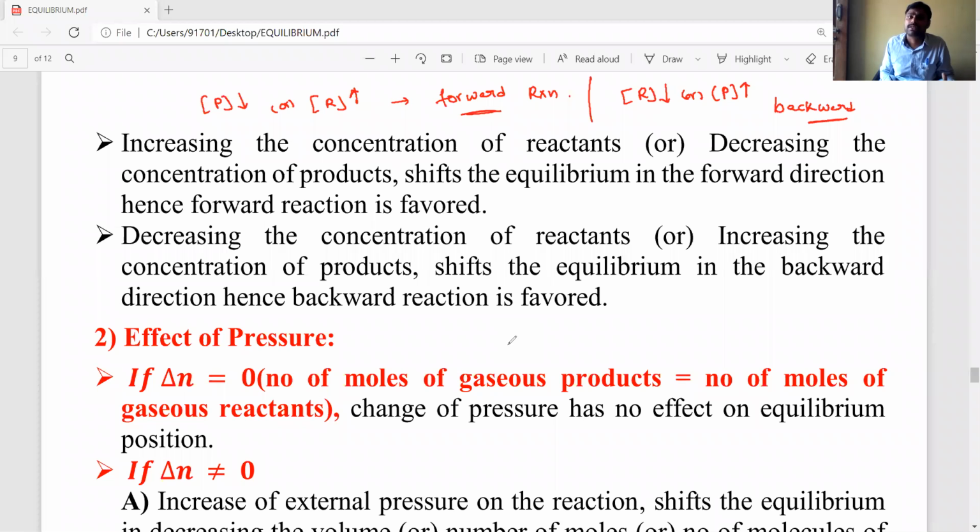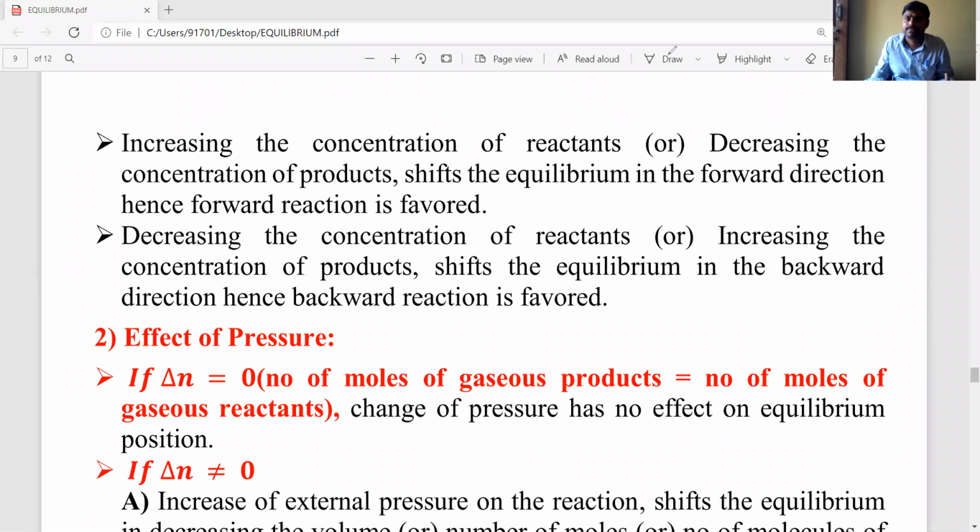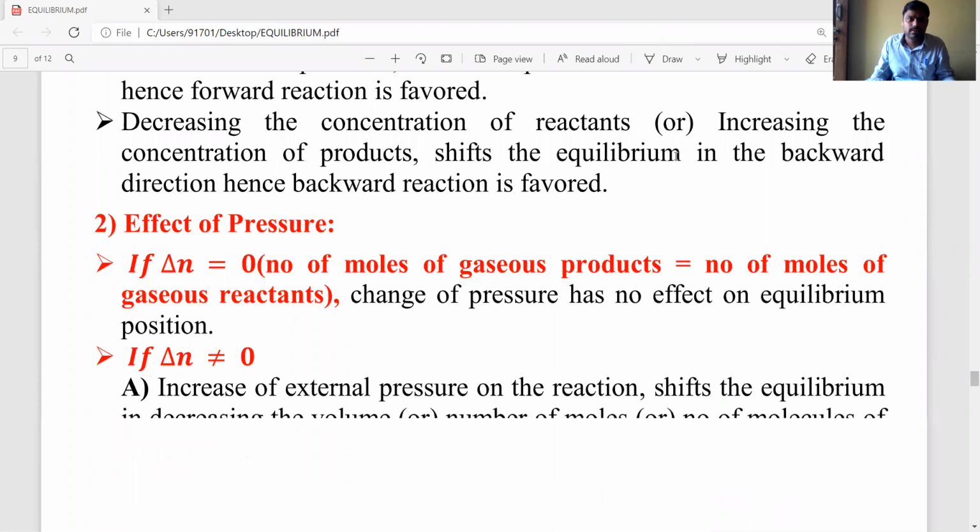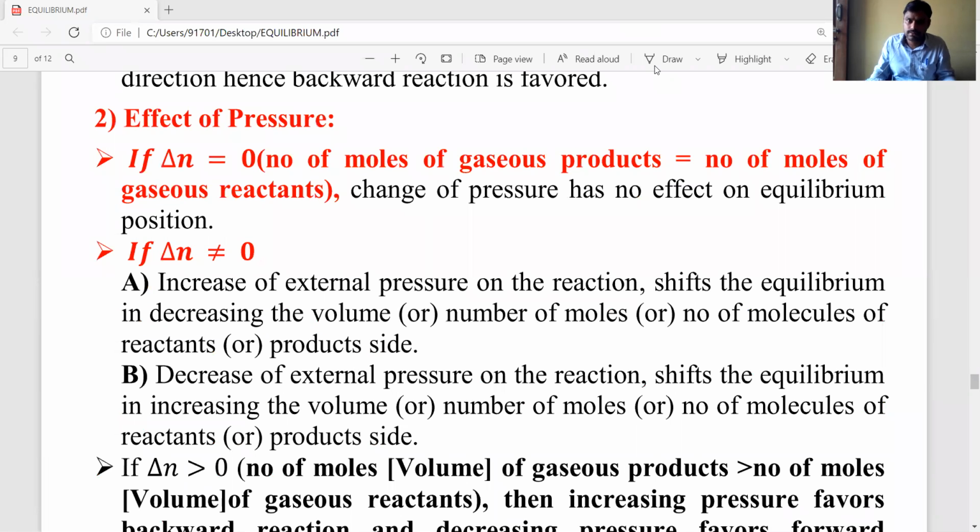One is concentration. Let's see the second important factor, the effect of pressure. It is very important, and based on these points NEET and JEE ask questions. So how does pressure change the position of equilibrium?